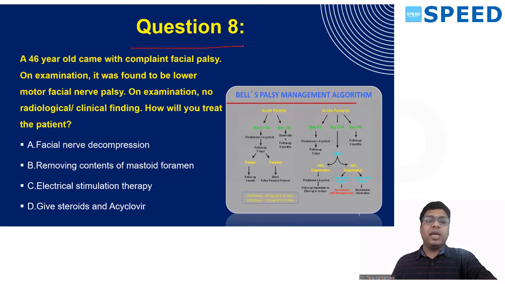So coming to the 8th question, a 46-year-old patient came with a facial palsy complaint. On examination, there is lower motor neuron palsy and there are no radiological or clinical findings. How will you treat this patient? Based on history, you don't have any etiology for this. Therefore, it is idiopathic, described as lower motor neuron palsy. The most common cause of lower motor neuron idiopathic palsy is Bell's palsy.